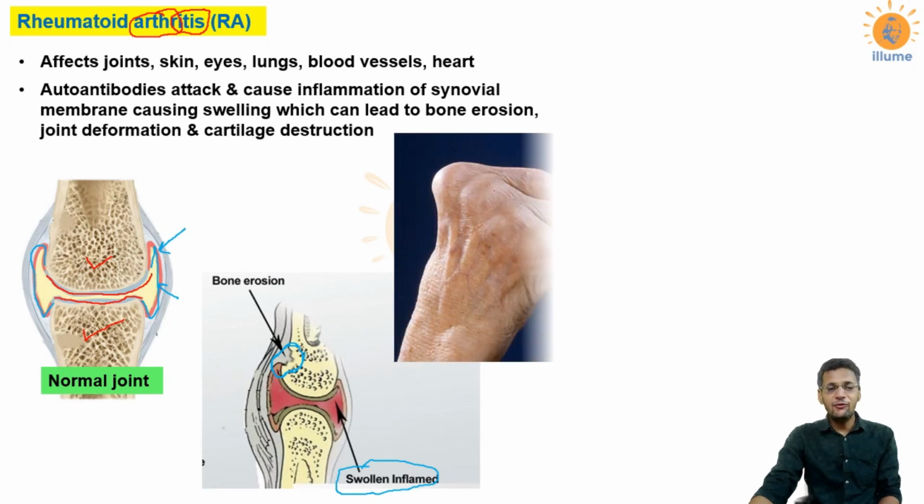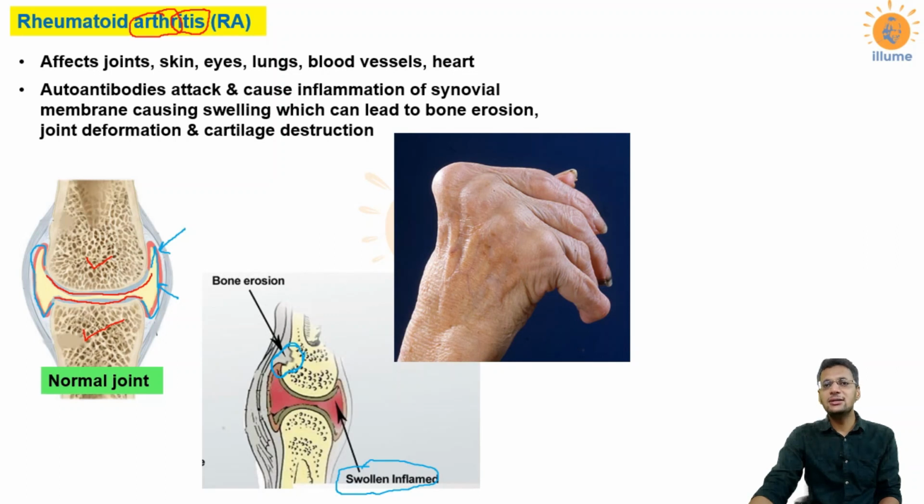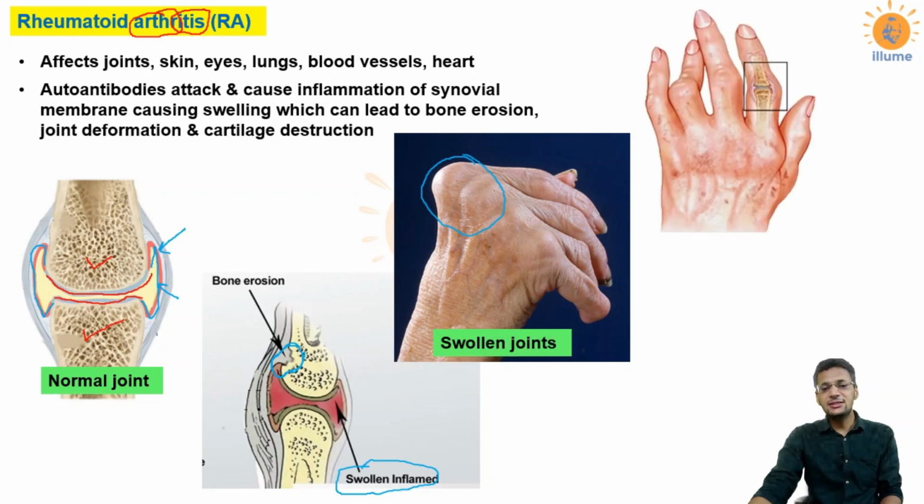And what is joint deformation? It is when your joints are deformed and their movement is hampered. In this photograph you can see the swelling of the joint which is present here. This is a case of rheumatoid arthritis, and you can clearly see the deformation of joints which is not allowing the fingers to straighten up, so your fingers get deformed in this way. This is called joint deformation. All of these are the characteristics of rheumatoid arthritis.